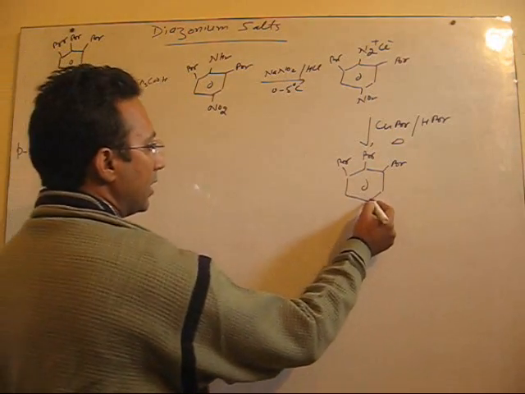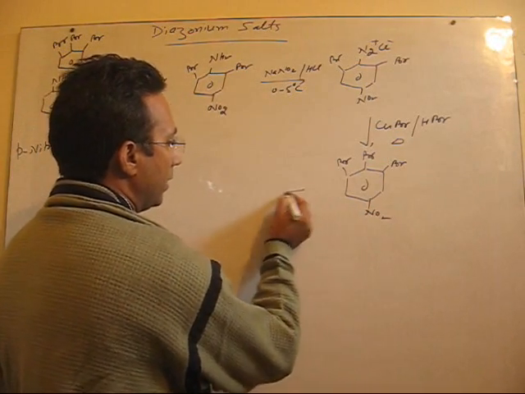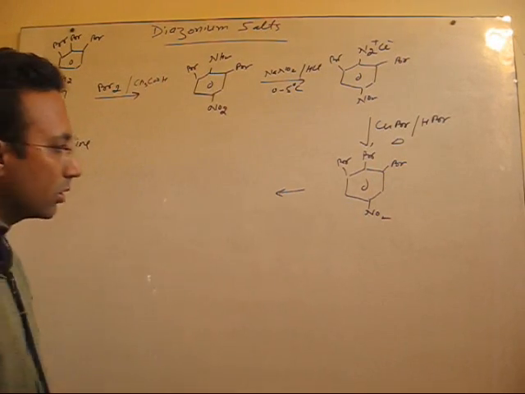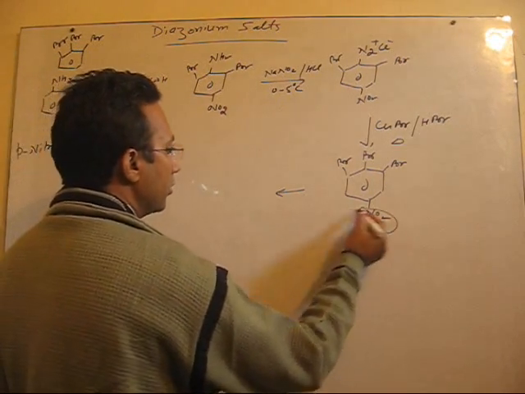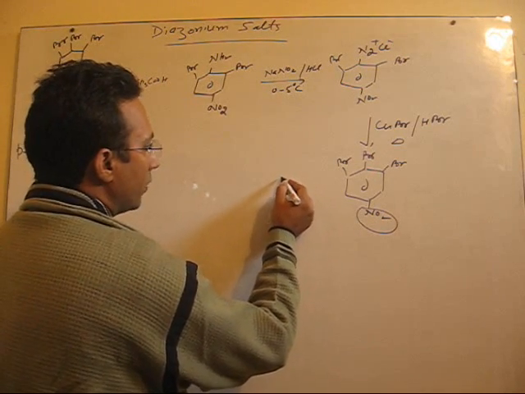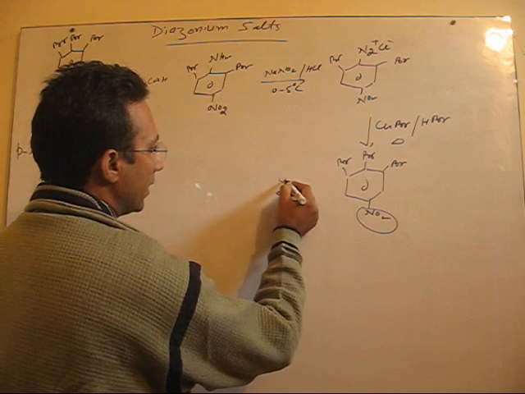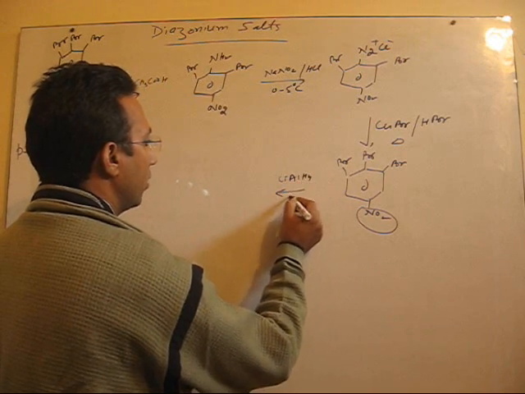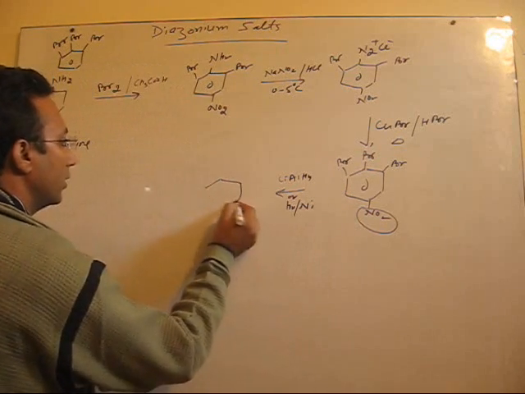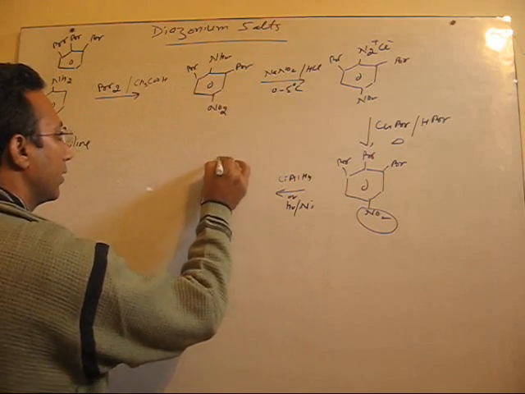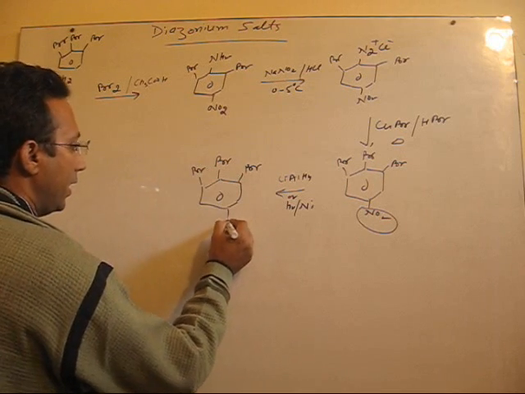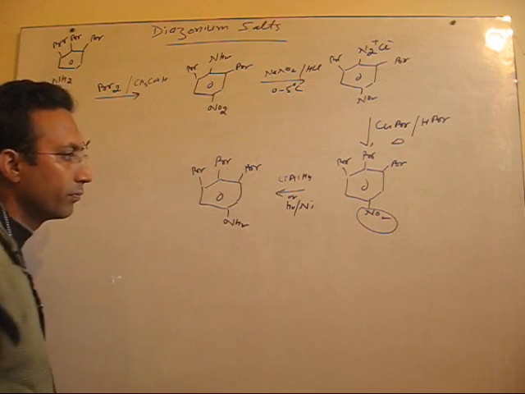Now the next task is to remove NO2, and NO2 can be removed by converting into diazonium salt, but first we have to reduce it to NH2. We can use reducing agents like lithium aluminum hydride or H2 and nickel. A reduction will give us NH2 at this position.